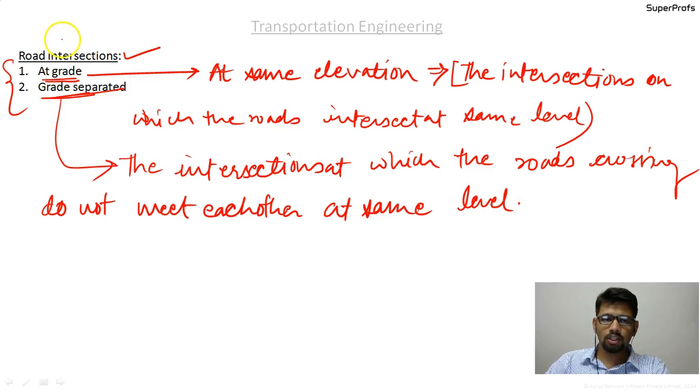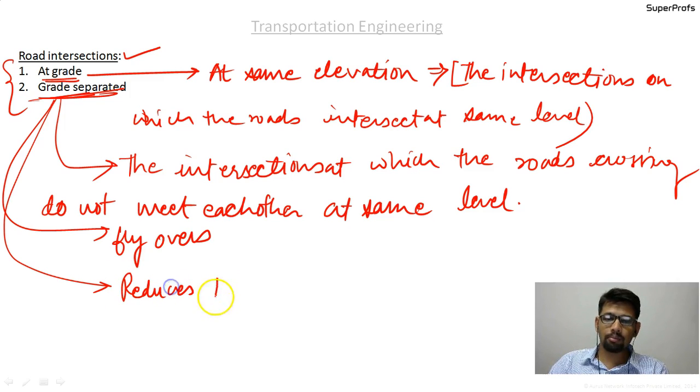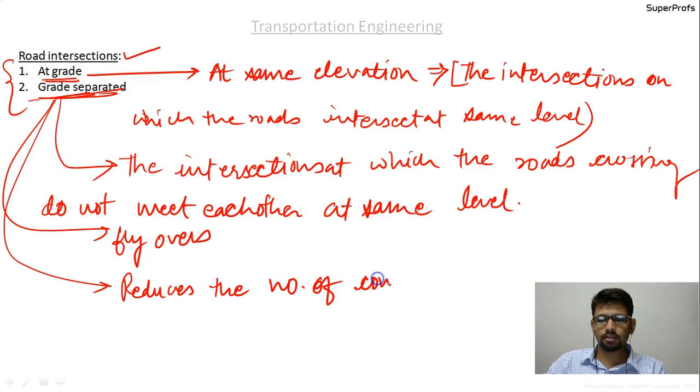Okay, so these are the two types of road intersections, and the very simple example for the grade separated road intersection is flyovers. Okay, so the flyovers, what grade separated intersection does, it reduces the number of conflict points. Okay, and now we will discuss what are conflict points.